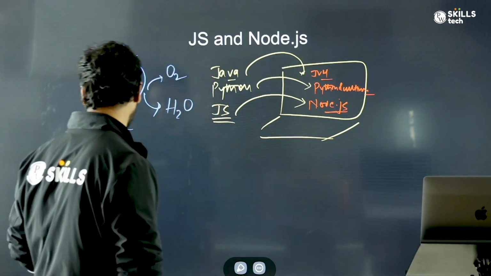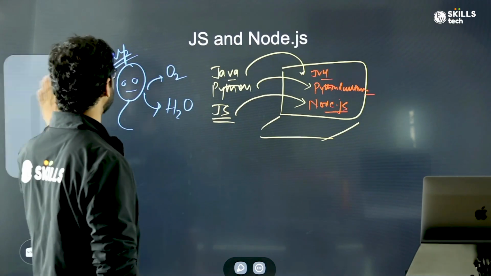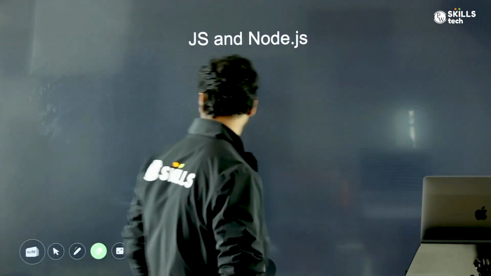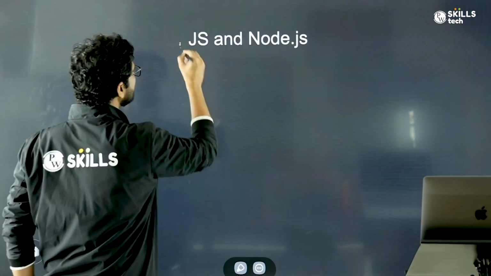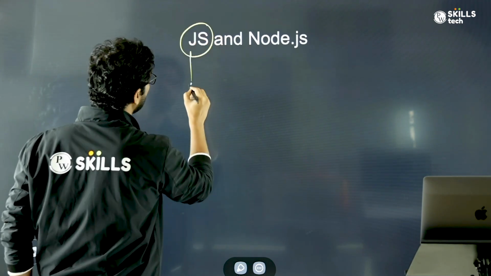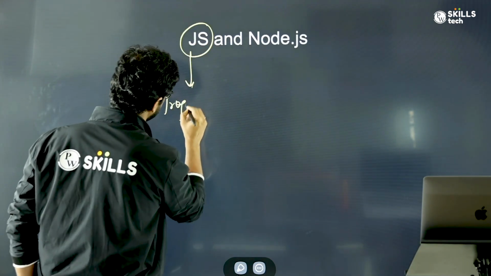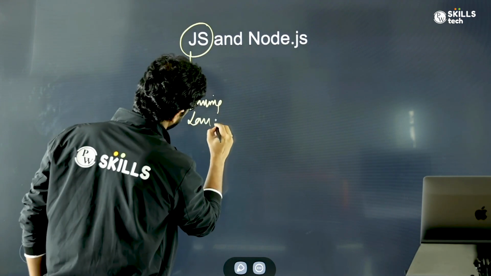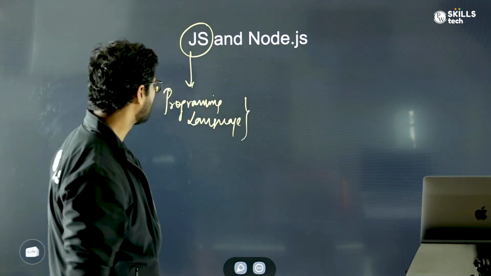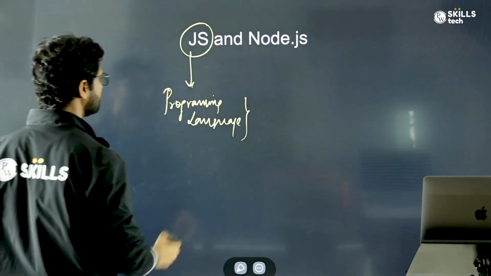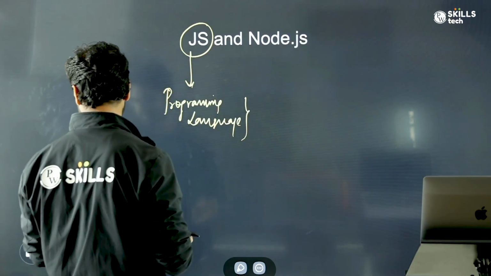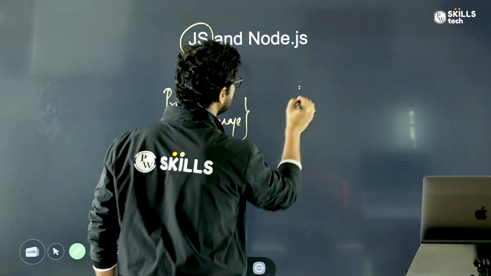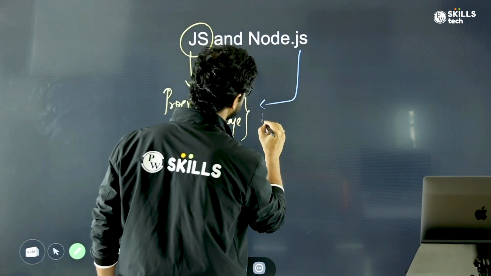So now if I go and relate Node.js and JavaScript, what does it mean? JavaScript is a programming language, and for this programming language, Node.js is the runtime. It provides the runtime.